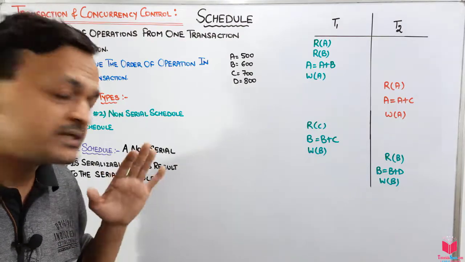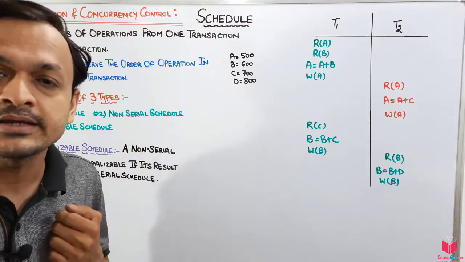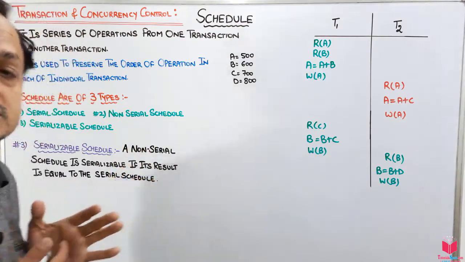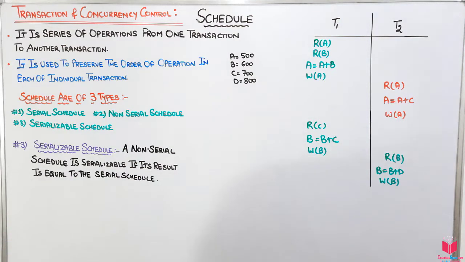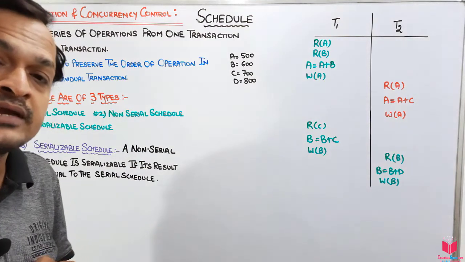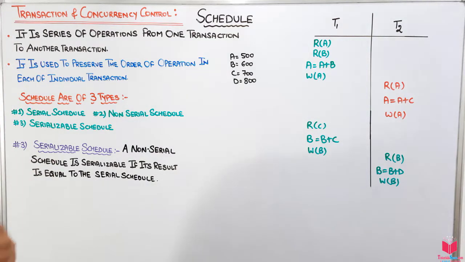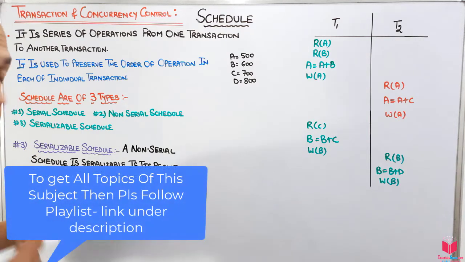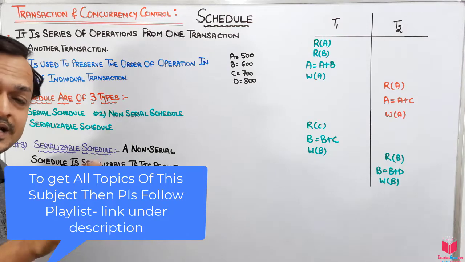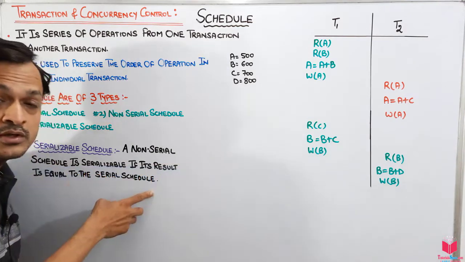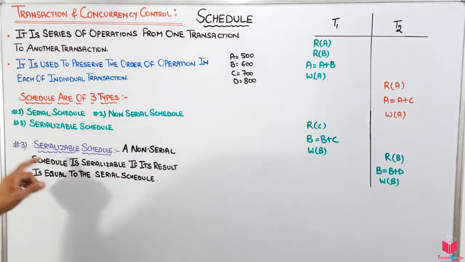In that non-serial schedule, we concluded that not all possible non-serial schedules will give you the consistent value as given by the serial schedule. So if we have some non-serial schedule and we have to find which are serializable, we will say that those schedules which give the same result as the serial schedule will be considered serializable schedules.